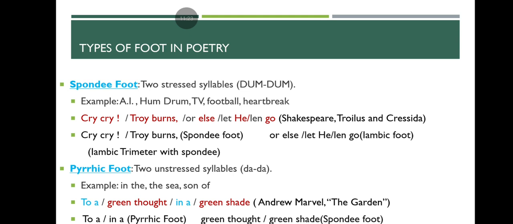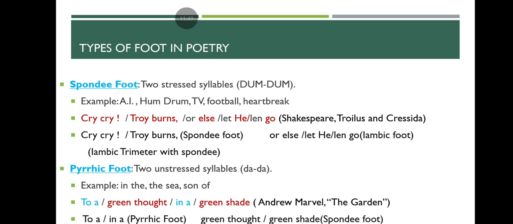Next, we have the spondee foot. Here, two stressed syllables we can see, meaning dum dum. Both syllables are stressed in a foot. For example, words like AI. Here, both syllables are stressed. Humdrum, both stressed.